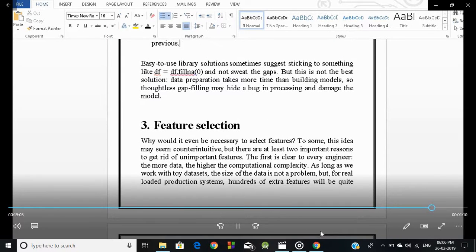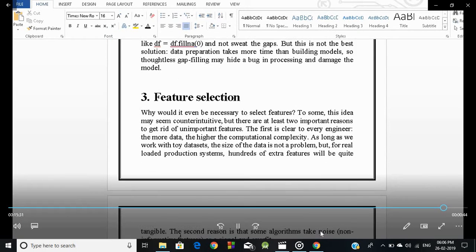Easy-to-use library solutions sometimes suggest sticking to something like df = df.fillna(0) and not sweating the gaps. But this is not the best solution. Data preparation takes more time than building models, so thoughtless gap filling may hide a bug in processing and damage the model. Now we discuss feature selection.